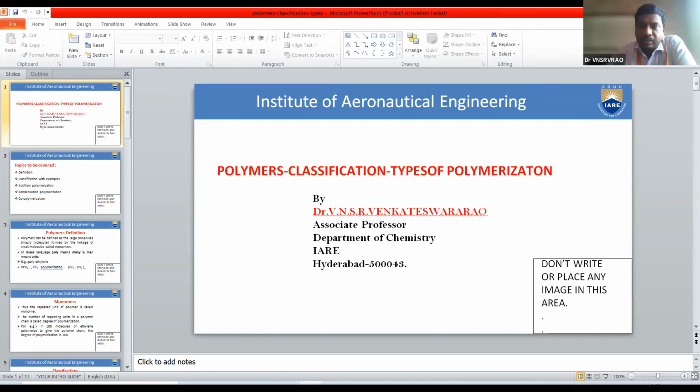So you see the equation. Ethylene means what is the formula? C2H4. And the structure is CH2 double bond CH2. When this monomer undergoes polymerization to give a polymer, that means n moles of the ethylene undergo addition polymerization to give polyethylene.